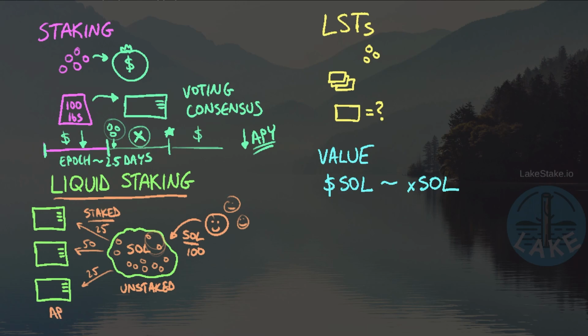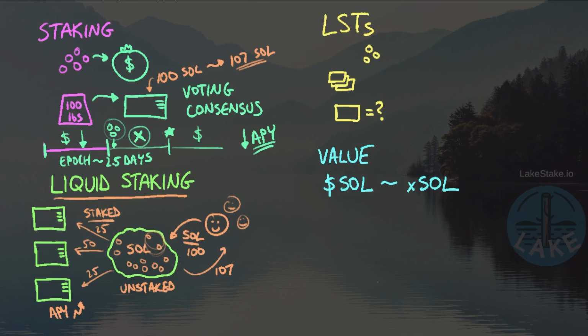And usually they're going to be looking at the APY of the different validators and trying to maximize the returns. Now keep in mind, as a staker, if I did things the conventional way, I would put my 100 SOL on a validator here, and maybe over the course of a year, I would expect that 100 SOL to gain, let's just say 7%, and be worth 107 SOL at the end of 12 months. Well, I want that same type of return out of a liquid staking option. I don't want to just turn around and get 100 back. Instead, I'm hoping to gain about that same return. And that's exactly what liquid staking aims to achieve.